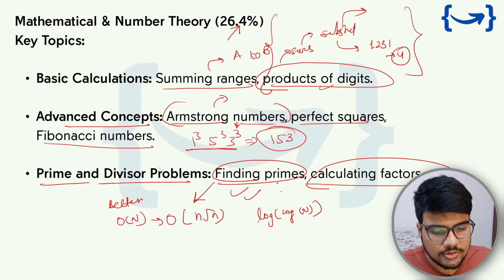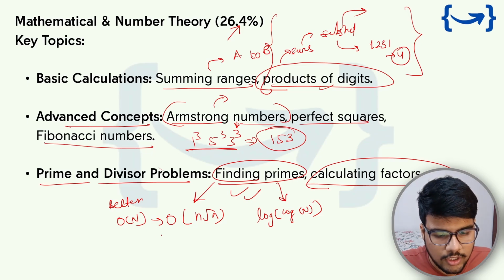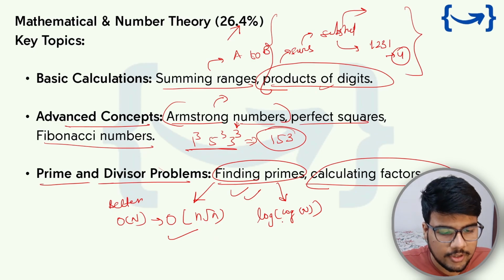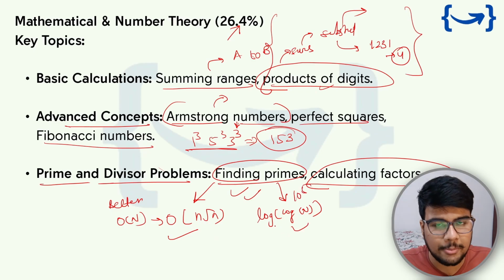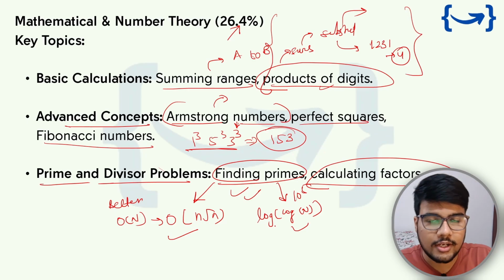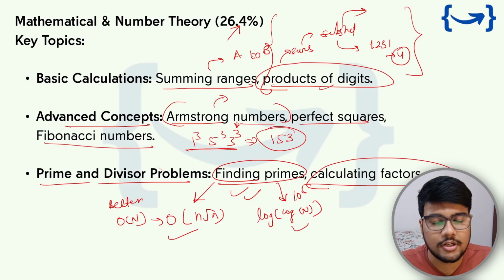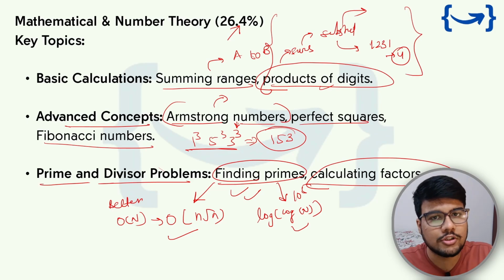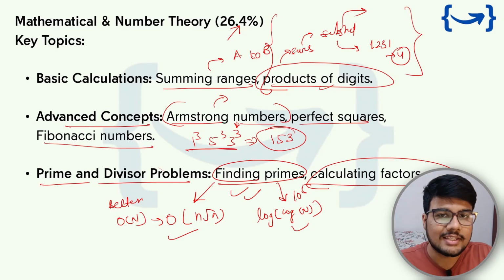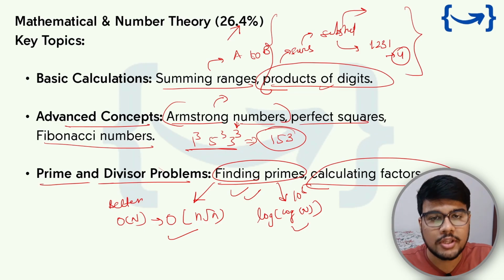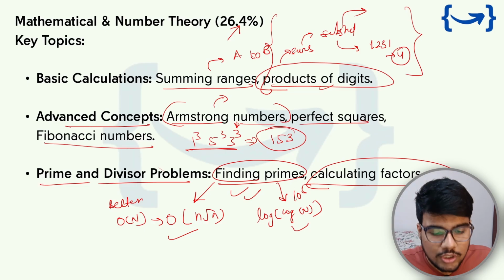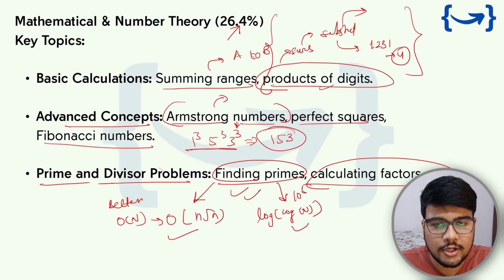If the time constraint is very low, then you can write this particular approach. If the time constraint is around 2 to the power 5, then you need to write this particular approach to find the prime number. Otherwise, you may be able to write it, but your code is not getting submitted, because I got feedback from students in the mock session that they were able to solve one problem, but for the second problem, the time constraint was very tight. So you need to write a very optimal solution in those cases.